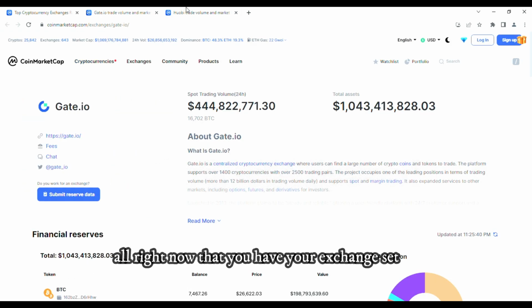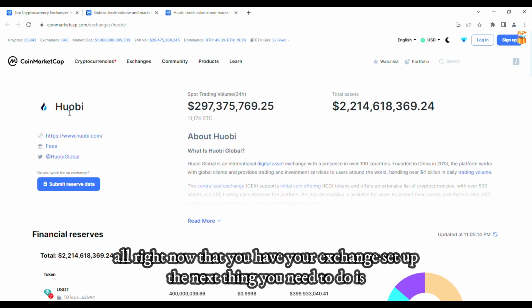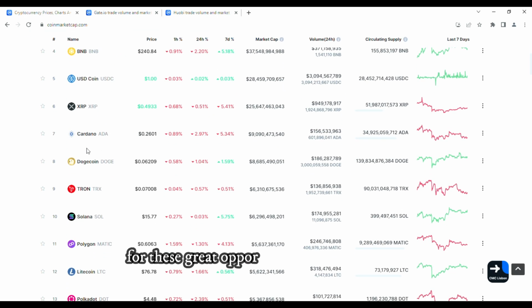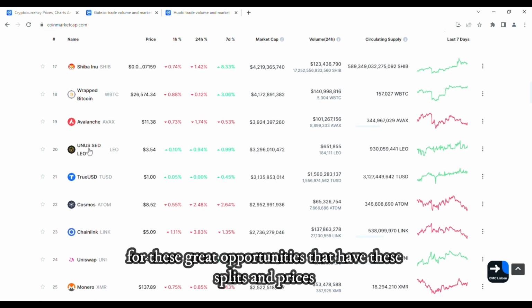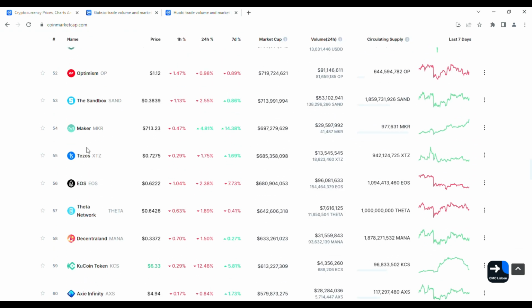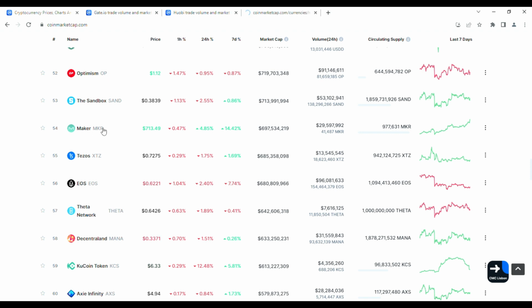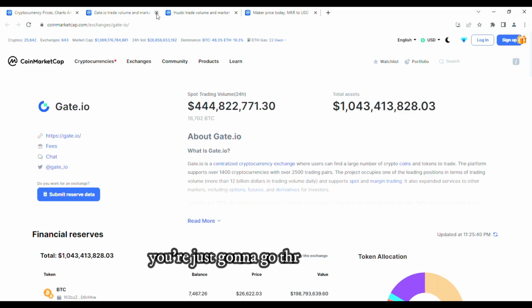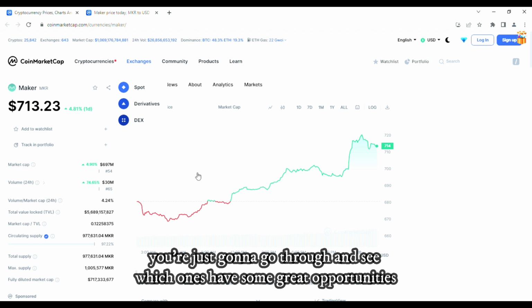Alright, now that you have your exchange set up, the next thing you need to do is research for great opportunities that have these splits in price. Luckily for you, there are different opportunities. Now obviously that's a little overkill, but you're going to go through and see which ones have some great opportunities.